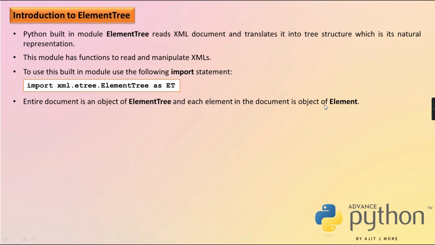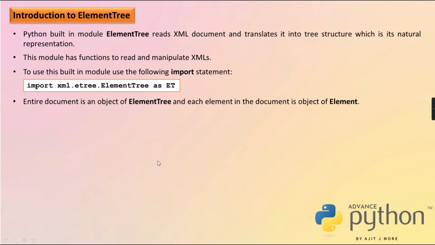I hope this point you are understanding, right? Please give me the confirmation accordingly. When you are loading that XML file from the disk into memory, and then you are going to process it in your Python script, the Python script treats that entire document as one object of class ElementTree. And this ElementTree class is present in the ElementTree module. The module name is also ElementTree, and the name of the class is also ElementTree. So there is a class with the name ElementTree in this module. So once that document is loaded, you'll get one single object.